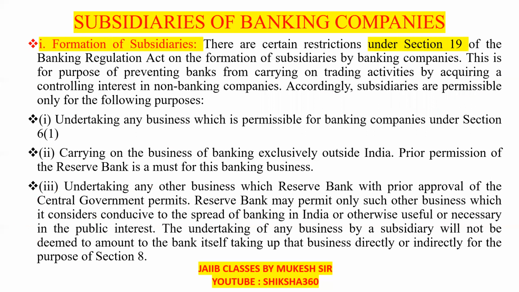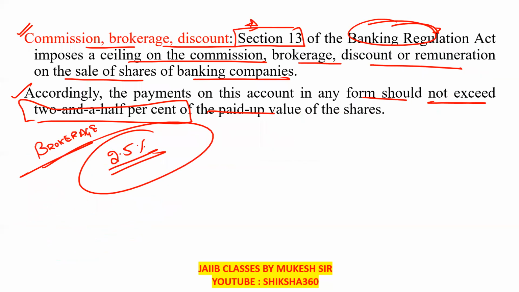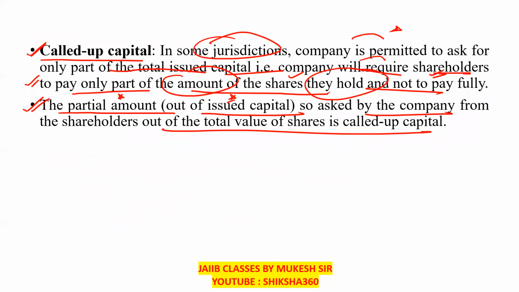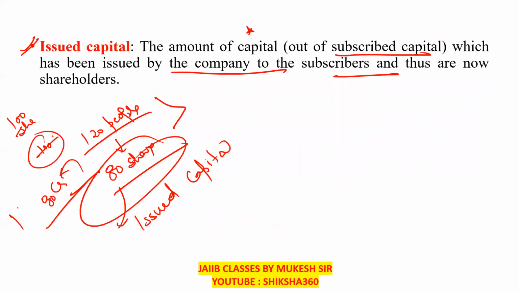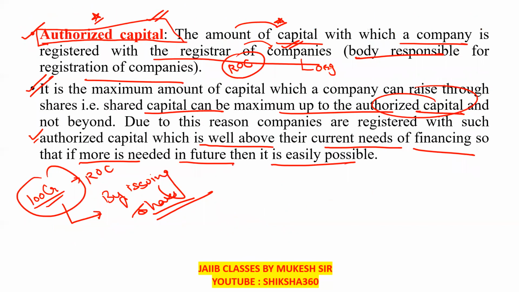In this session we have discussed up to this point. Just remember that Section 15 is for dividend, Section 13 is for commission, brokerage or discount, and Section 12(2) is regarding the voting rights of the shareholders. We have also discussed paid up capital, called up capital, issued capital, under subscription, over subscription, subscribed capital, and authorized capital.